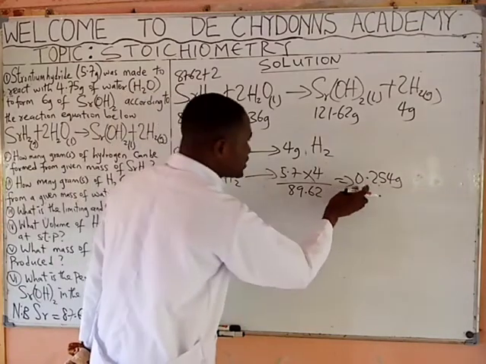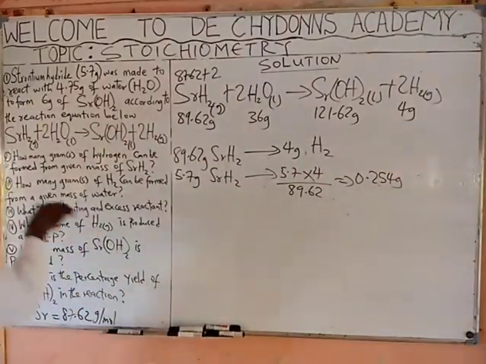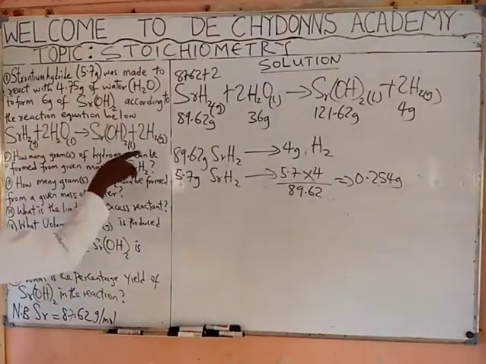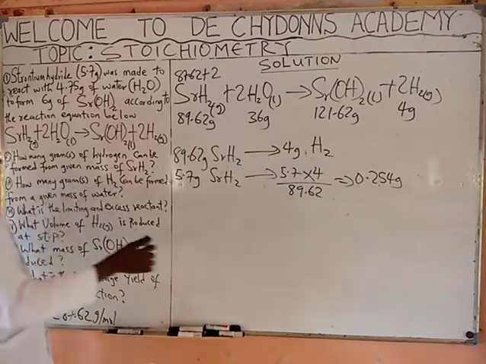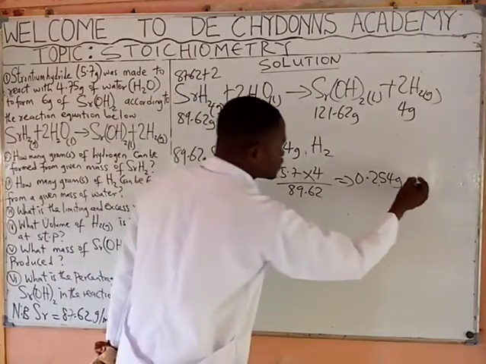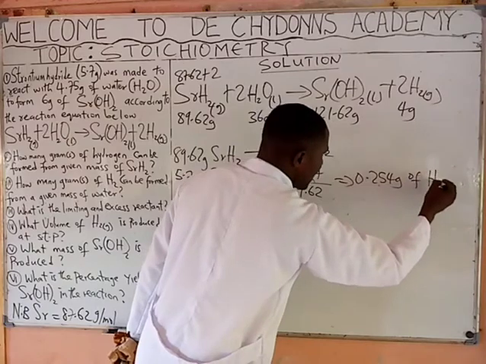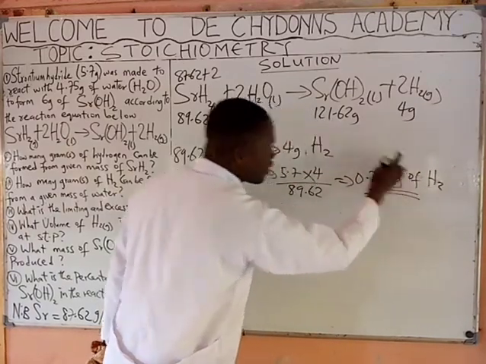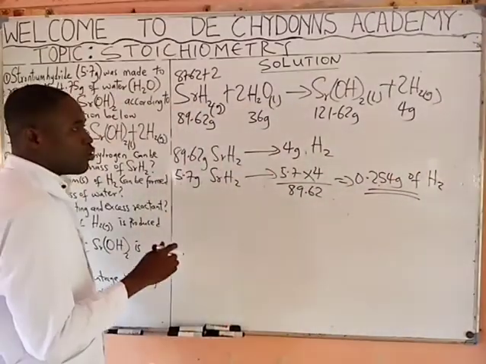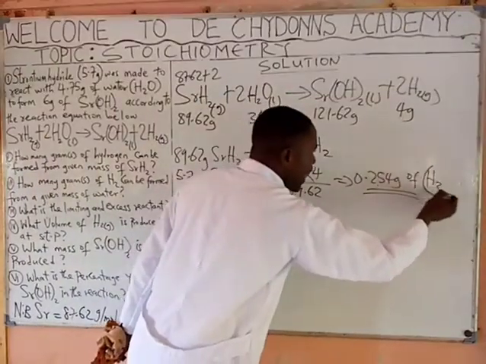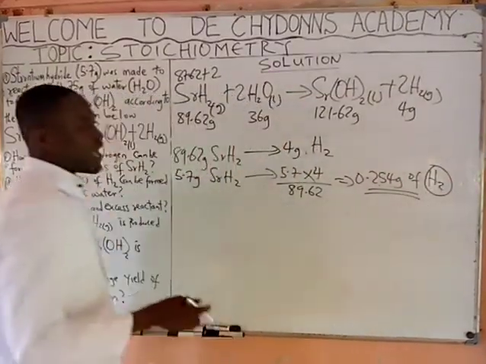But if they want the answer to be in mole, maybe they say, how many moles of hydrogen can be formed from this? You can also convert this to mole. This is already of hydrogen gas. You have gotten your answer in terms of gram. In terms of mole, you say, what is the molar mass of a hydrogen gas?